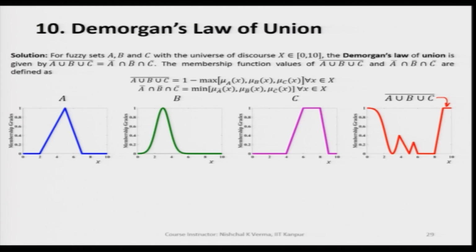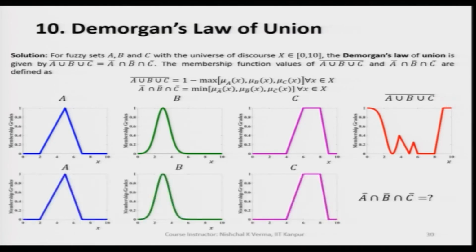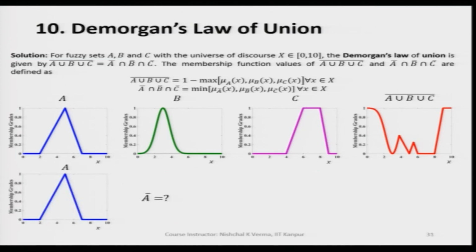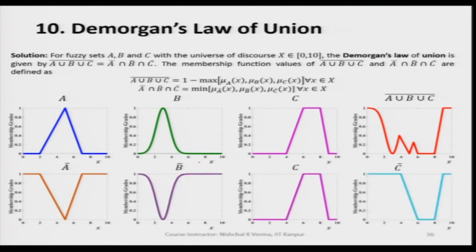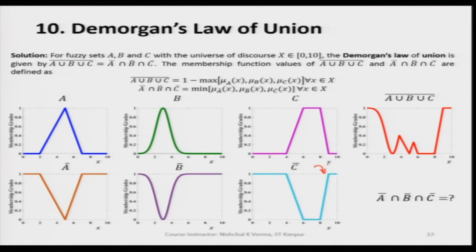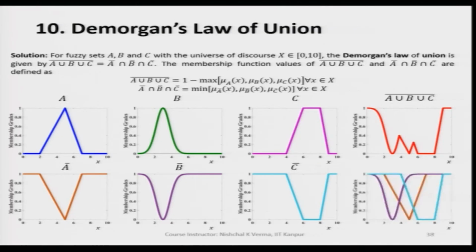Now, let us take the intersection of the complements. Here we have A complement, then B complement, and then C complement. We are interested in finding the intersection of these complements. Let us superimpose these 3 complements on each other, and since we are interested in intersection, we have to apply the min criteria.